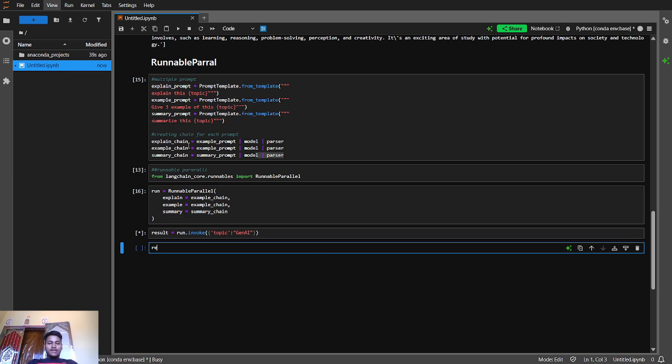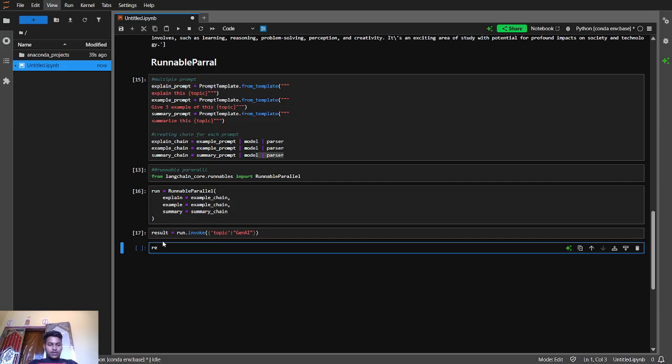Here the basic format of the chain is giving the prompt, then connecting to the model, then connecting to the parser. This is the concept of the chain.